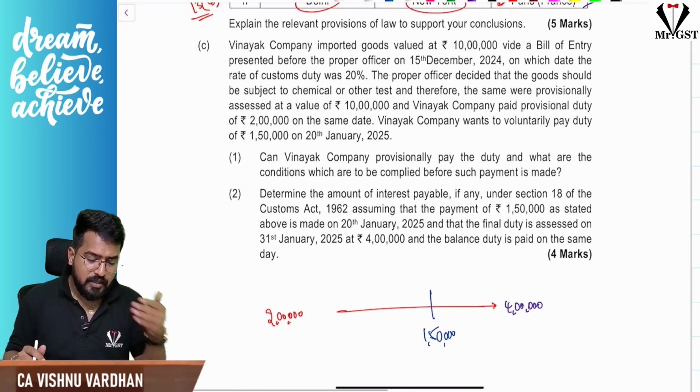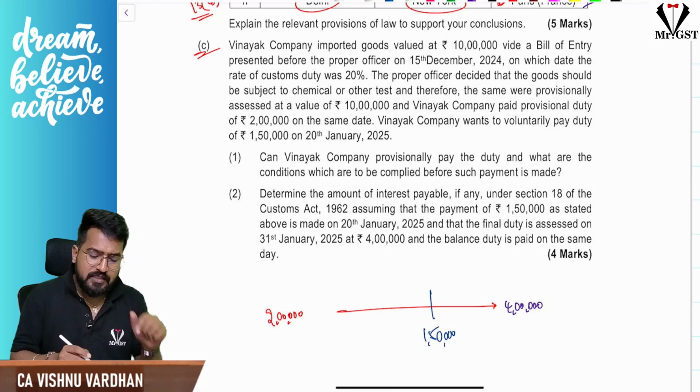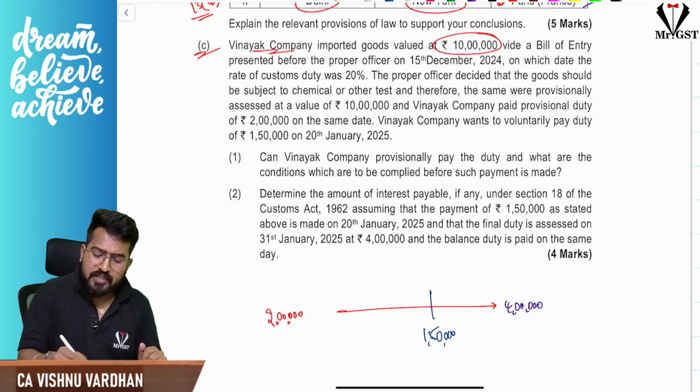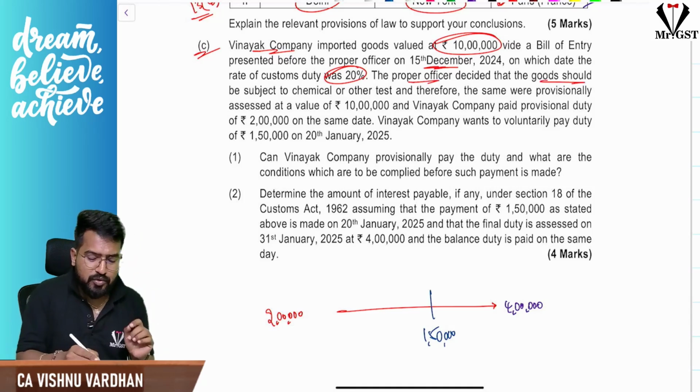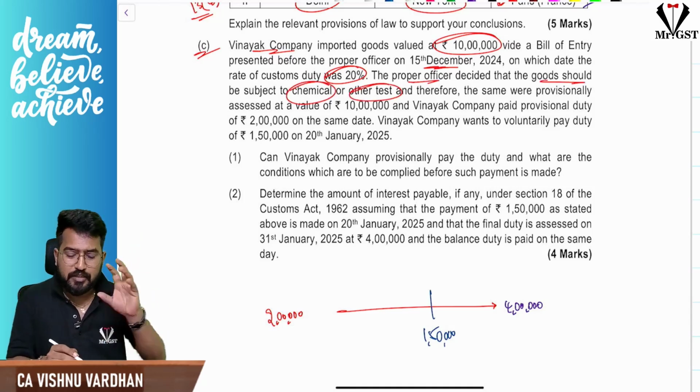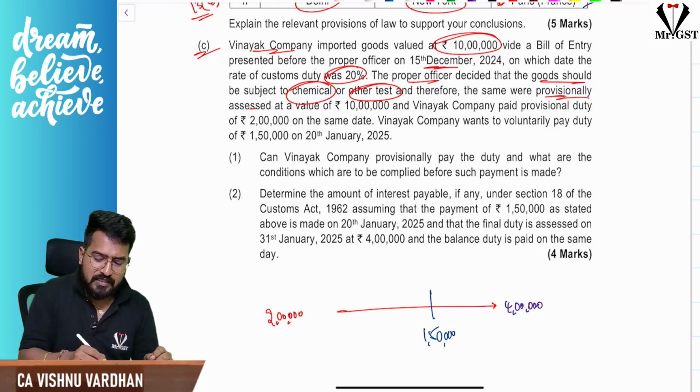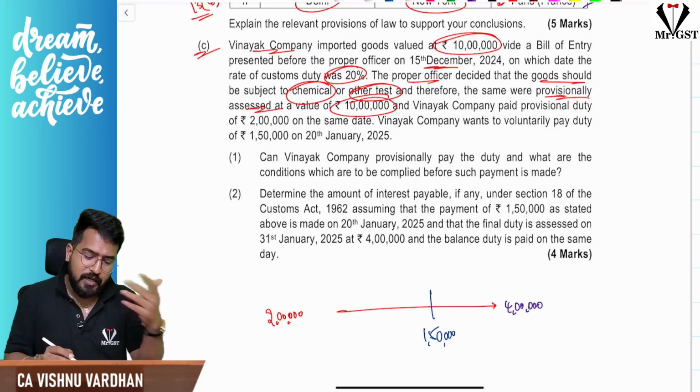Next, the last part in question number 3. There is a company, Vinayak company, that imported goods worth 10 lakhs, and the bill of entry is filed on 15th December, on which tax is payable at 20%. The proper officer decides that these goods should go through a chemical test or some other test, so he says let us provisionally assess the value as 10 lakhs and pay the tax accordingly.